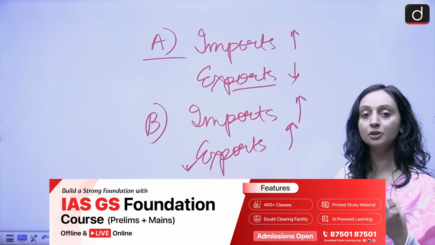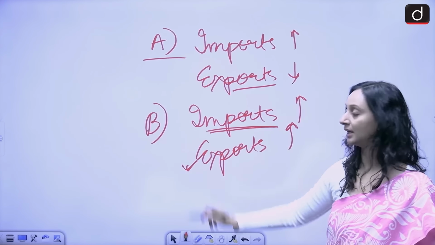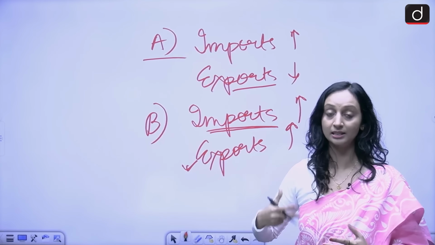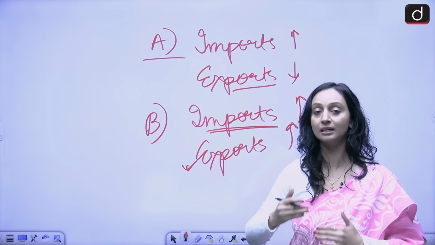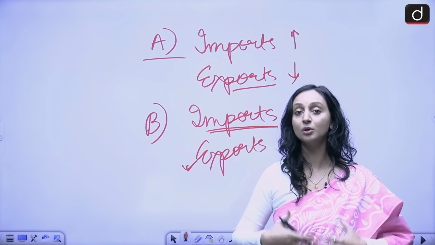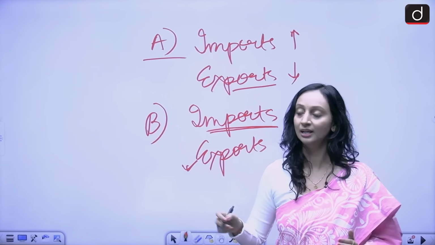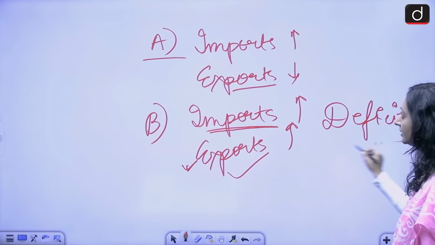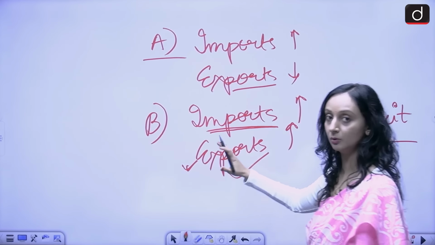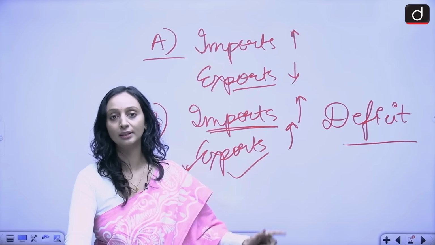Even when the exports have gone up, we can be in a trade deficit situation when our imports have increased more. So there's a relative difference over here. Imports have increased, exports have also increased, but the exports have increased less in comparison to the imports. They have increased, but not that much. Even in this situation, there will be a deficit. This is a less obvious situation, but it is also one in which there will be a trade deficit, where both imports and exports have increased, but the imports have increased more than the exports.